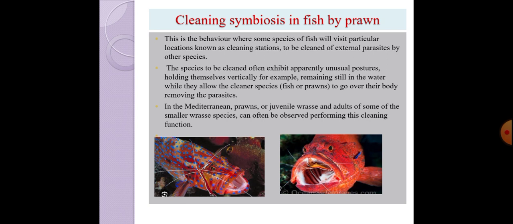They act like cleaners. These carnivorous fishes go there and open their mouths wide, and they allow the small fishes and prawns to clean their teeth and their skin. If there are ectoparasites present on the skin or dead skin, all that cleaning will be done by the small prawns.